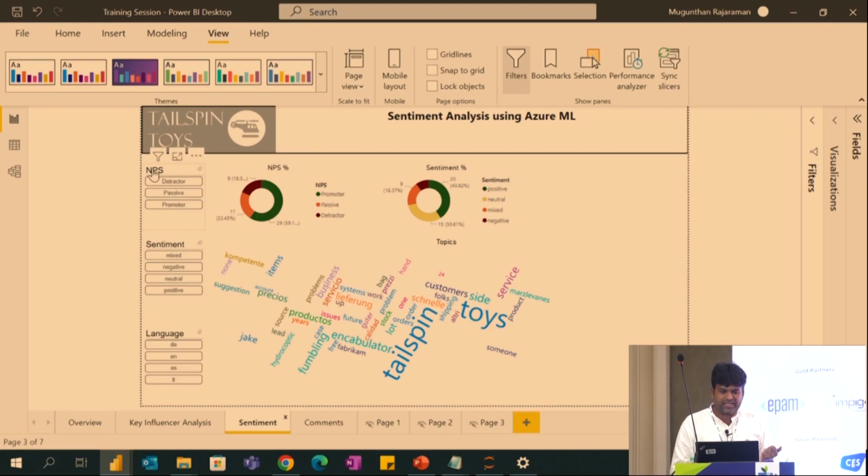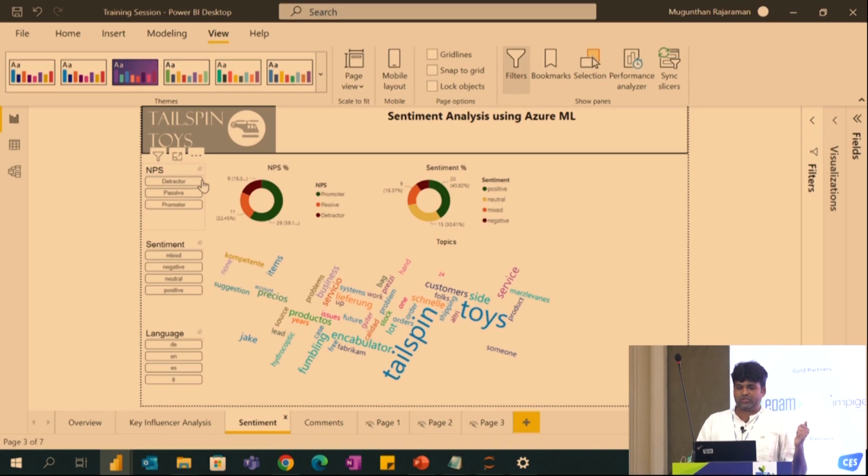So here they have NPS. I believe you are aware of NPS, which is Net Promoter Score. So this will be helpful in customer experience. For example, if you are talking positive about the company, you are promoting the company, you are the promoter to the company, but if you are talking something negative, you are the detractor. So as management wants to take some action on the customer experience, they will focus more on detractors.